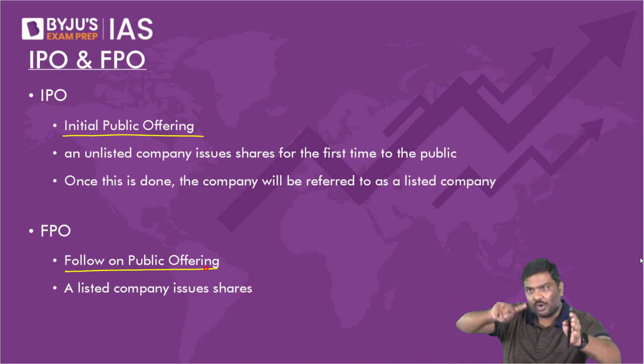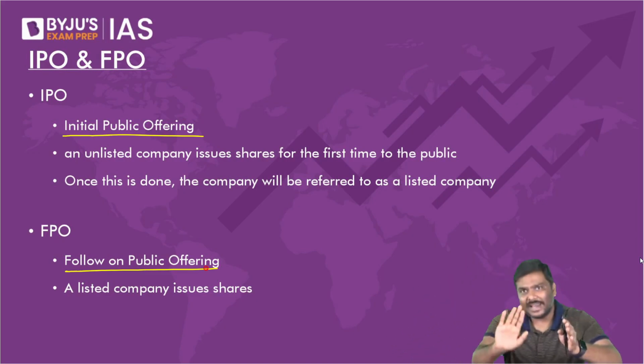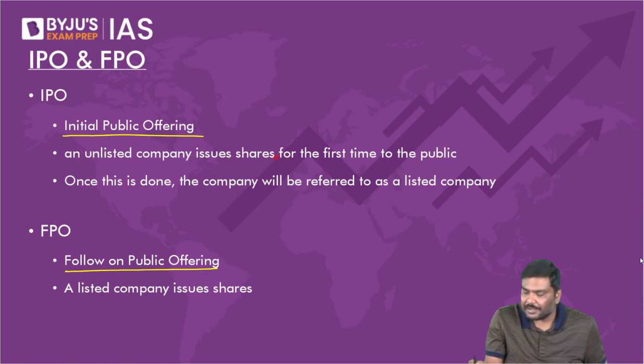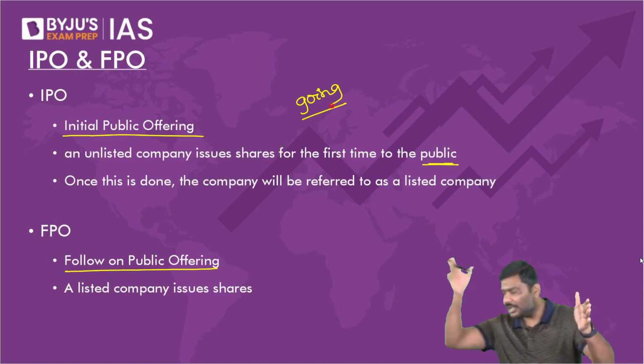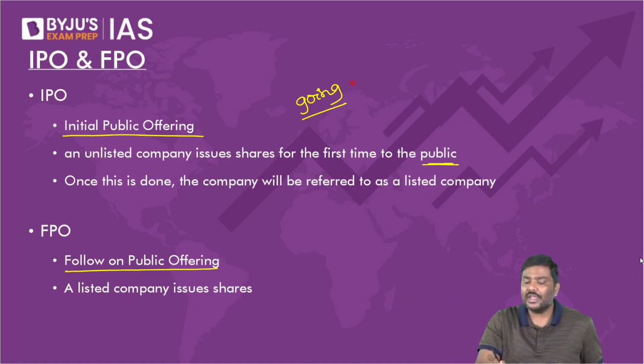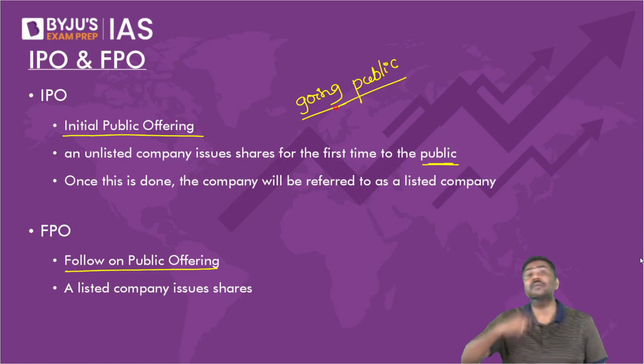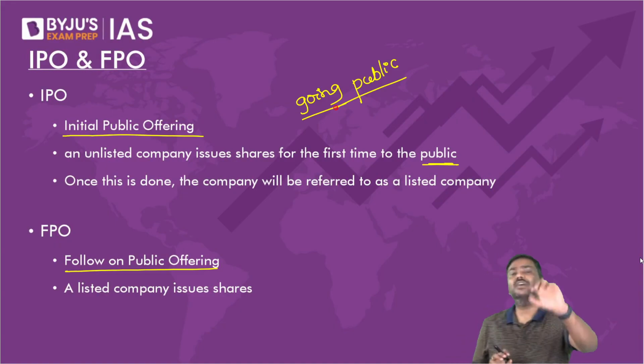Now, when you sell the ownership of the company to the public, can I call this going public? Let me know. When you do this, that is, you sell the ownership of the company to the public, can I say you are going public now? Any problem in understanding this term? Please do let me know. You are going public, which means until now, you three were the owners.